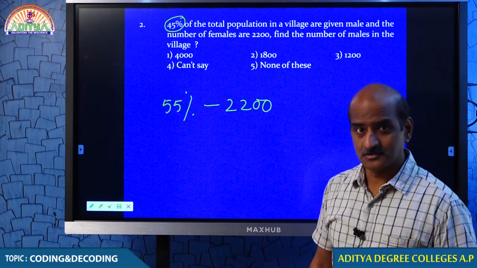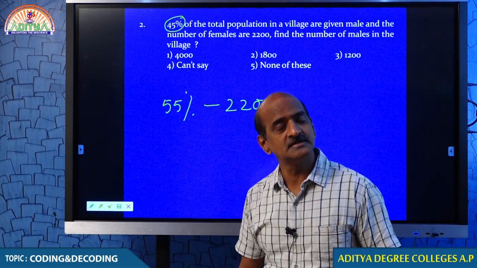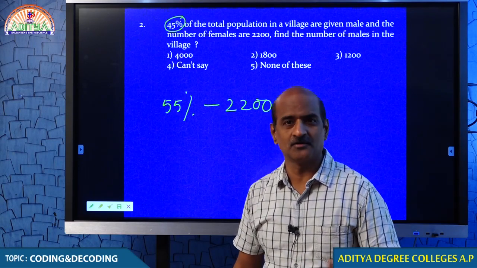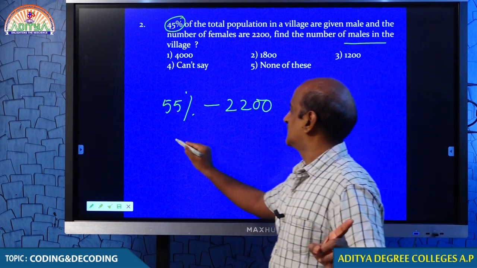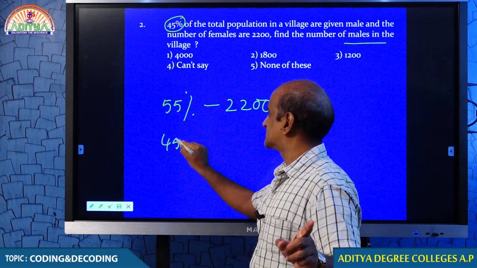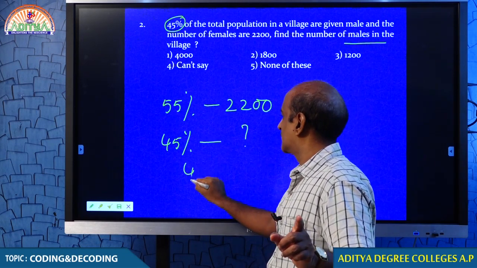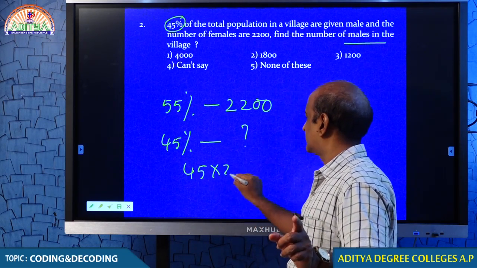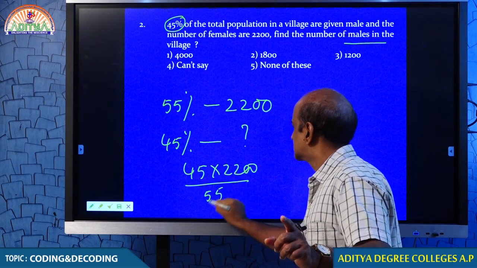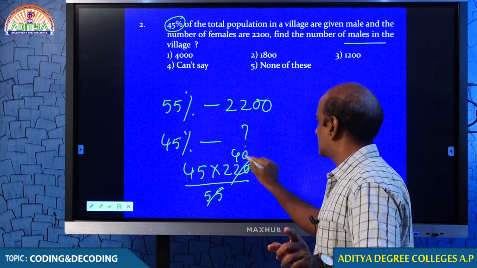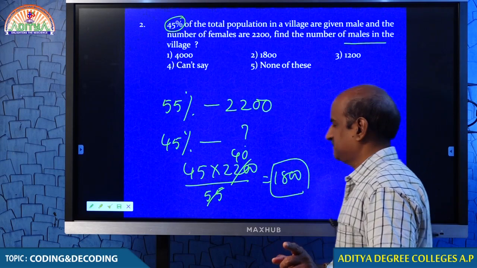Tell me what you are asked to find. Are you asked to find the total number of students in the class? No. Then what you are doing? You are asked to find the number of males. As far as our question is concerned, number of males are 45%. Now you may need to question how much is 45%. This is 40 times, hence your answer must be 1800. Are you getting it right?